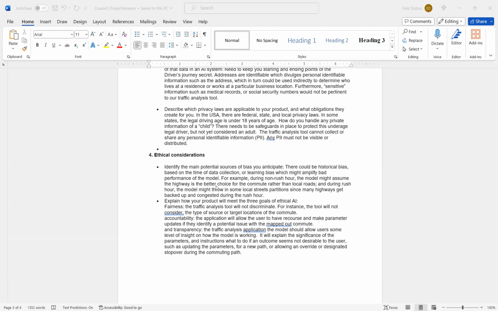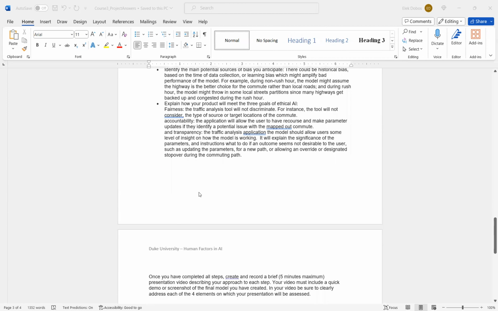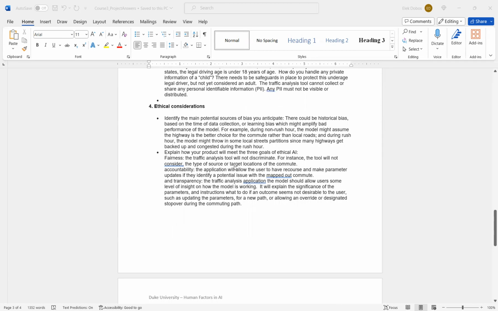It also needs to be accountable. The application will allow the user to have recourse and make parameter updates if they identify a potential issue with the mapped out commute. And also, we should be concerned with transparency. The traffic analysis application, the model, should allow users some level of insight into how the model is working. It will explain the significance of the parameters and give instructions on what to do if an outcome seems not desirable to the user, such as updating the parameters for a new path or allowing an override or designated stopover during a particular commuting path. And that concludes my discussion here.